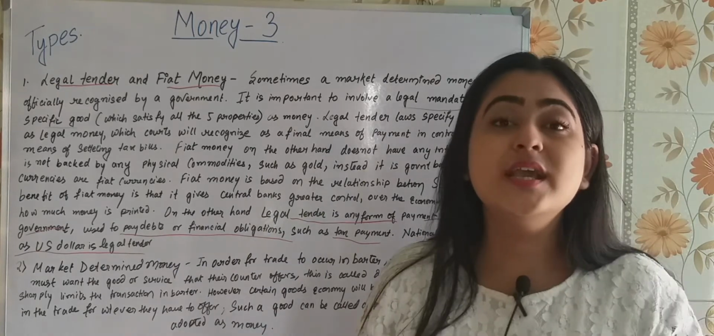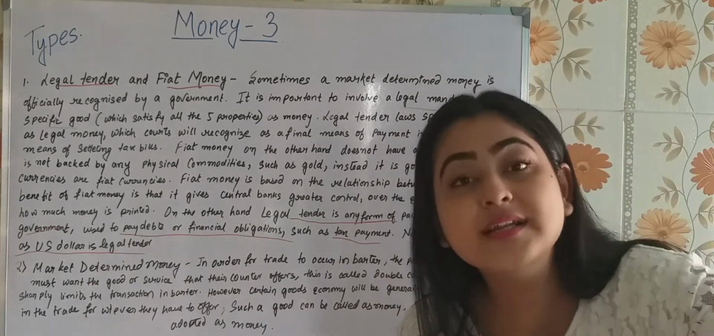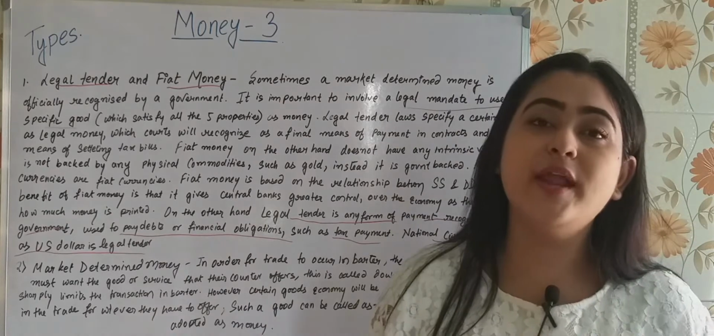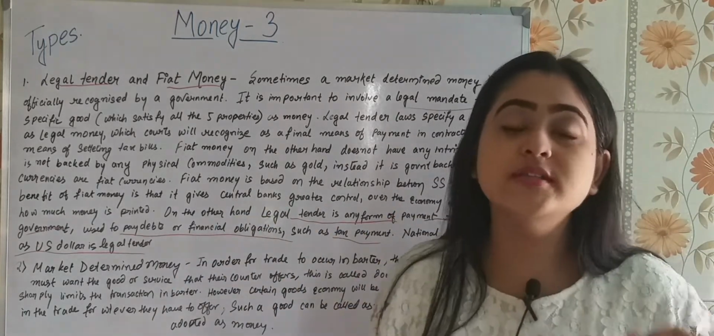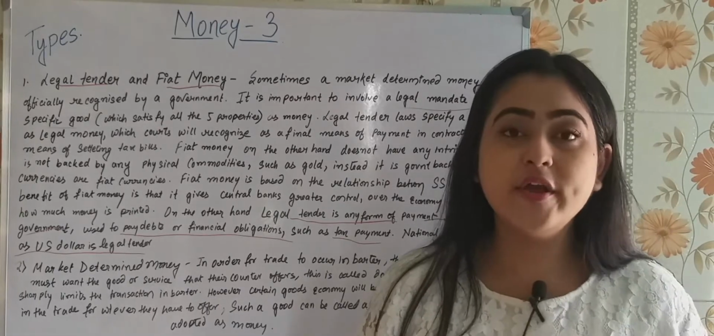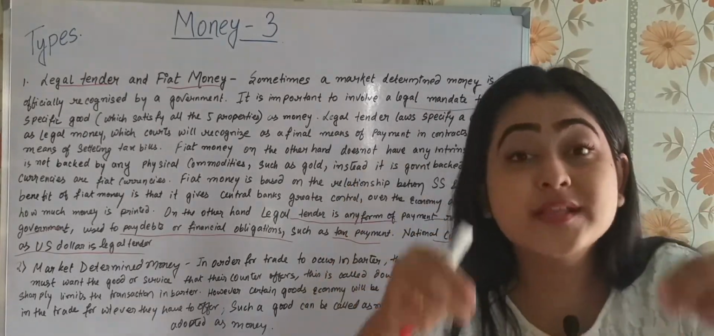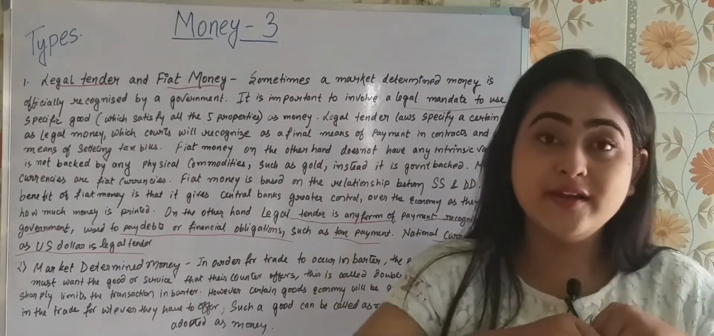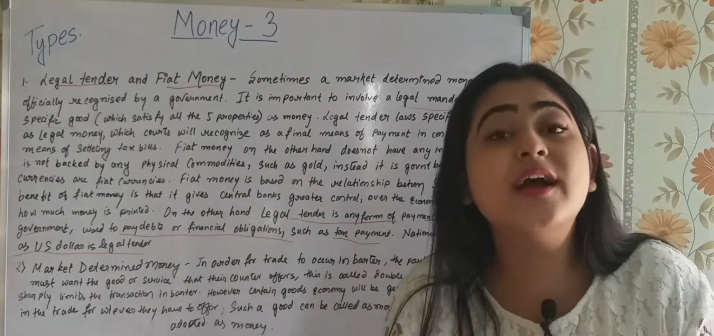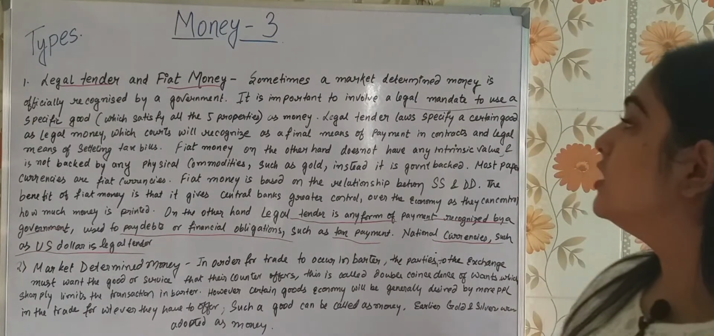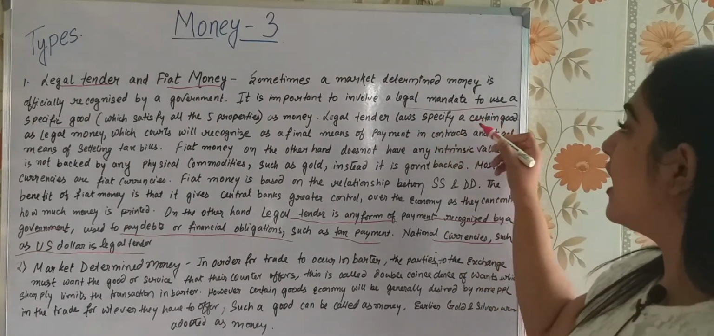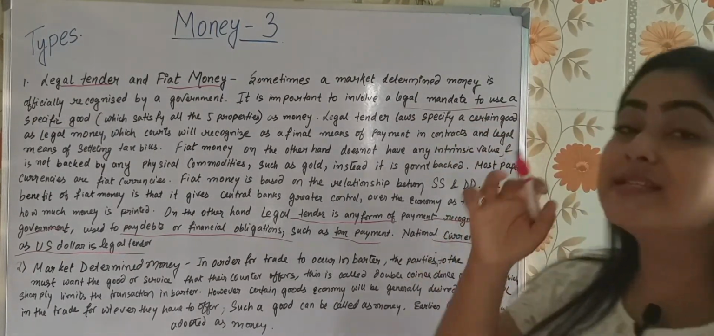But you see, that's why there should be a legal mandate applied on it, so that other than these 3 metal coins you cannot use any other metal coin. So the presence of a legal mandate, okay, on the recognized currencies is called legal tender. Got it? So legal tender laws specify a certain good as legal money.